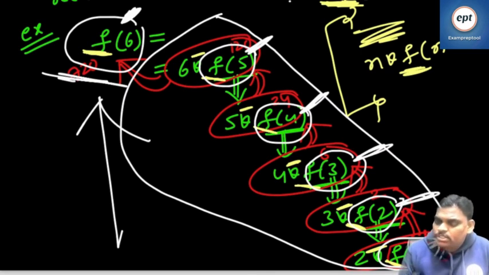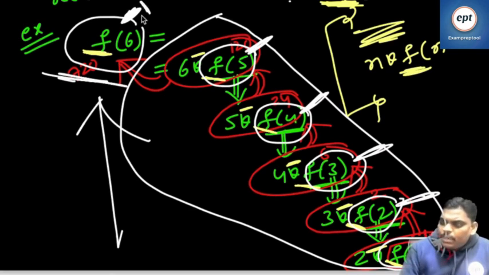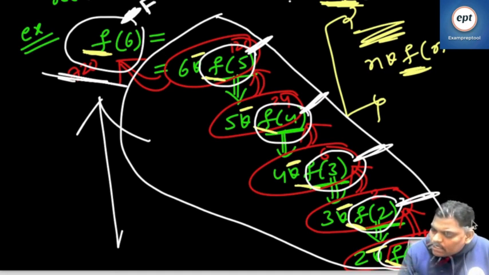F1 was called last. The person who called last is F1, and the person who called first is F6.